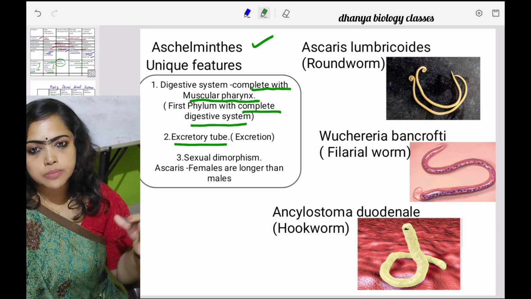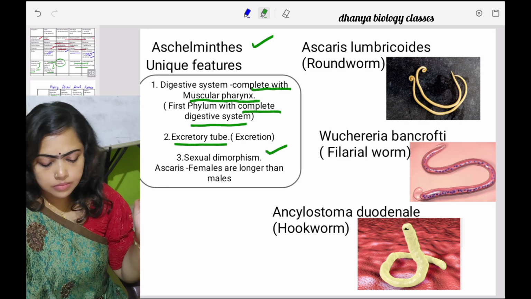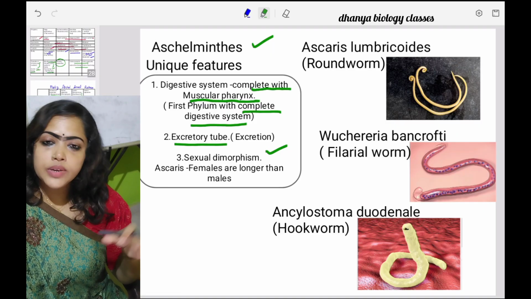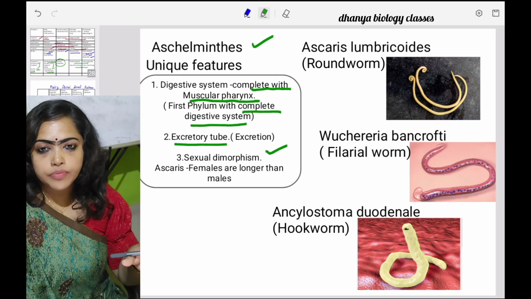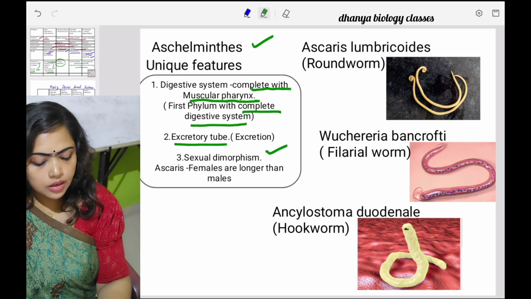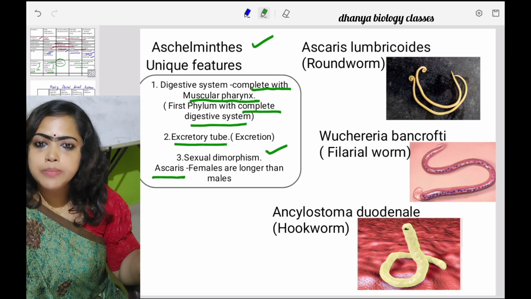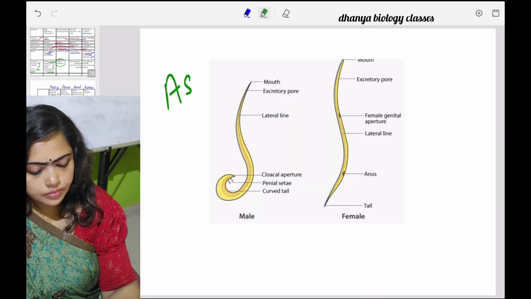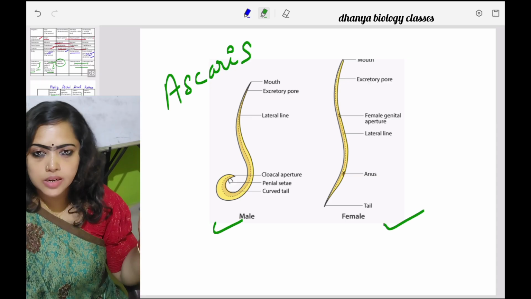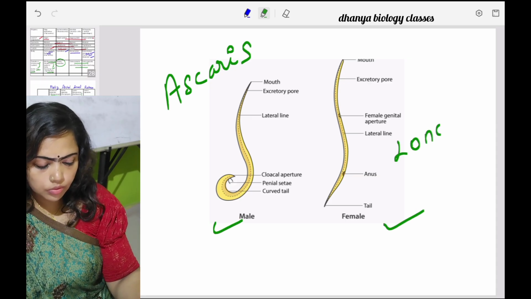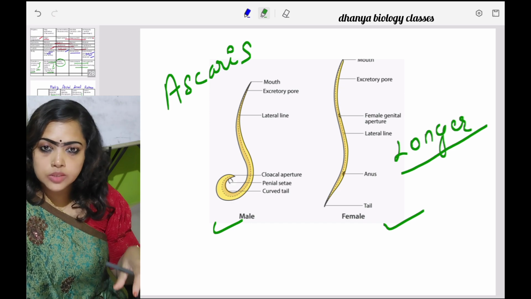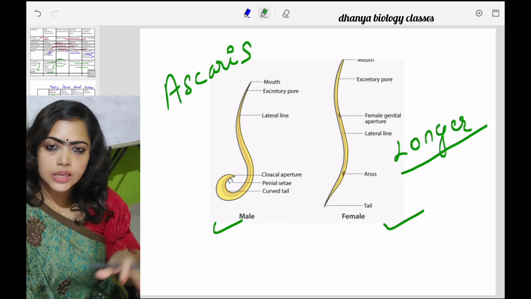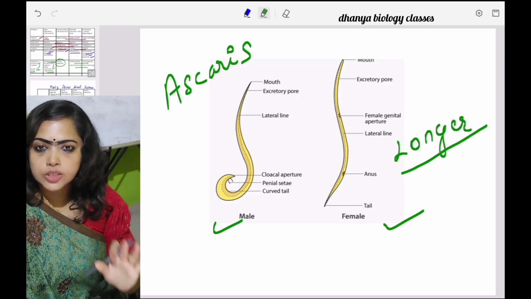Another property exhibited by this phylum is sexual dimorphism. What is sexual dimorphism? Males and females are morphologically dissimilar, or we can distinguish male and female on the basis of their morphological features. Example, in the organism Ascaris, females are longer than males. This is Ascaris, this is the male and this is the female. See, the females are longer, which is a morphological feature, and on the basis of it we can distinguish male and female. If males and females are morphologically dissimilar, such a condition is called sexual dimorphism.